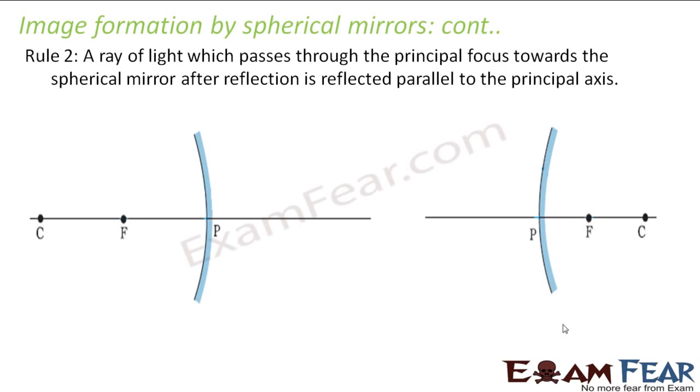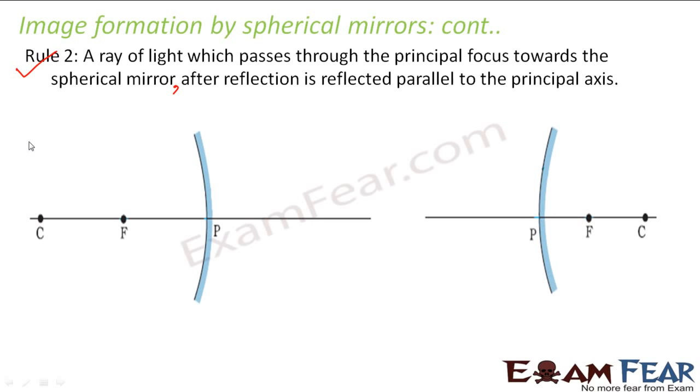So let us look at rule number 2. Rule number 2 states that a ray of light which passes through the principal focus towards the spherical mirror, after reflection is reflected parallel to the principal axis. If you look at it, this is just the opposite of rule number 1.